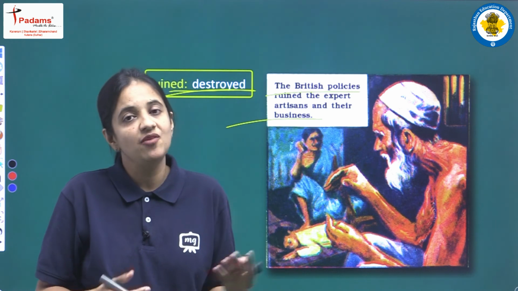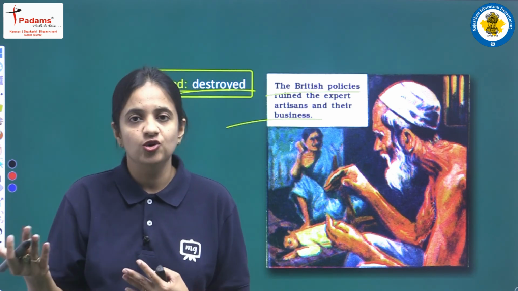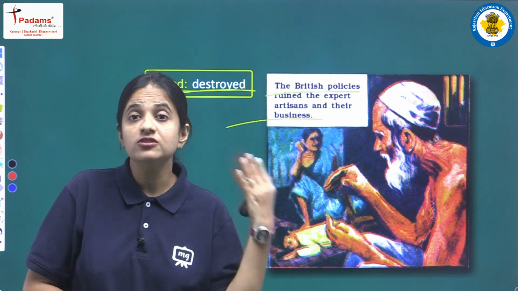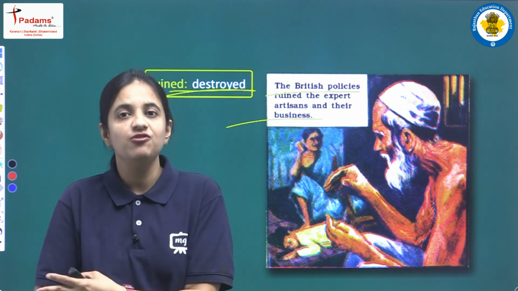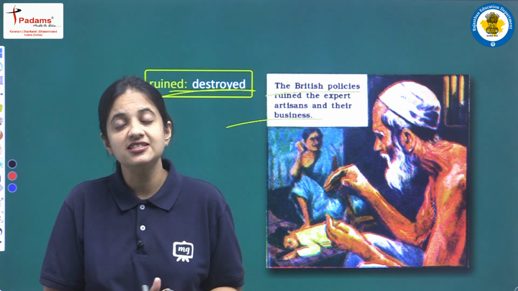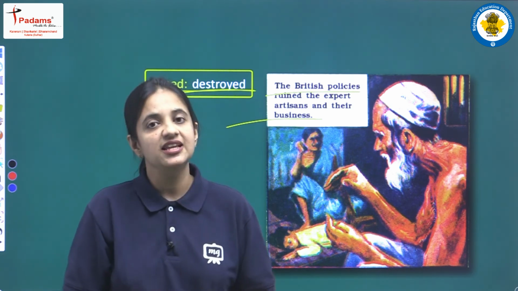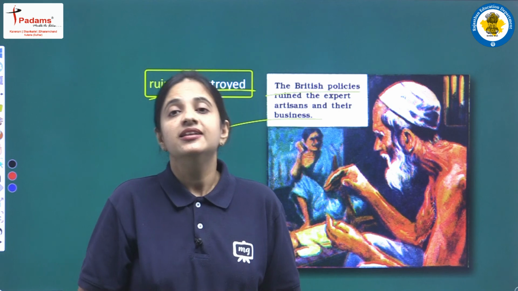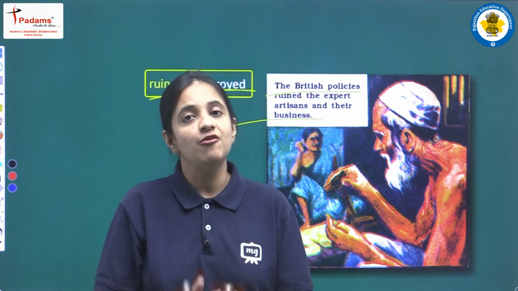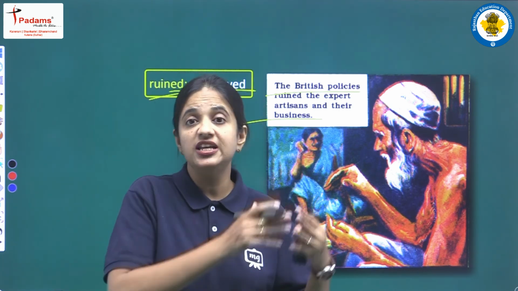As I have explained already, the stuff that is manufactured in England was much cheaper comparatively to the stuff that is made in India, and it is very obvious that all the Indians were buying only that stuff. Now the Indian industries, the small industries of India, the small businessmen of India, everyone was ruined, everyone was destroyed just because of these policies.